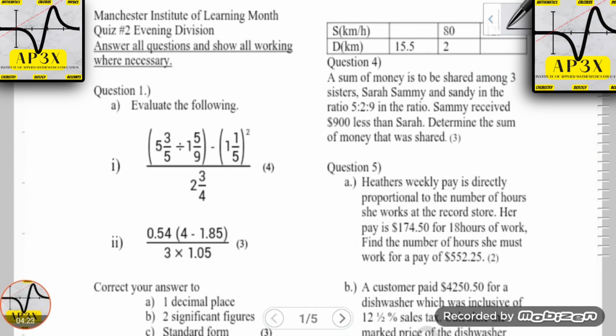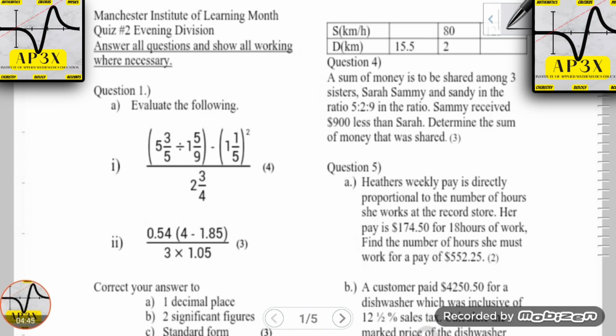Alright, so let's jump right into the lesson. What a lengthy introduction that was, but here we go. First question, but let's read the instruction. Of course, I work at the Manchester Institute of Learning, and the instructions, as always, are to answer all questions and show your working where necessary.